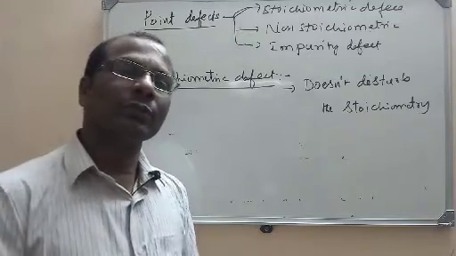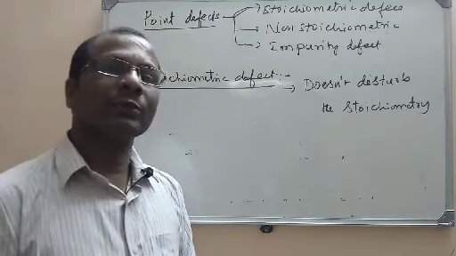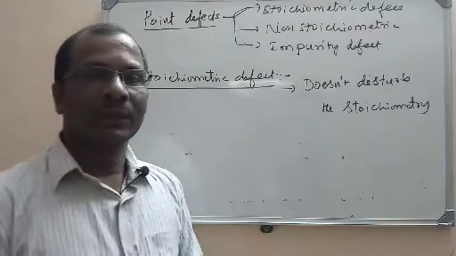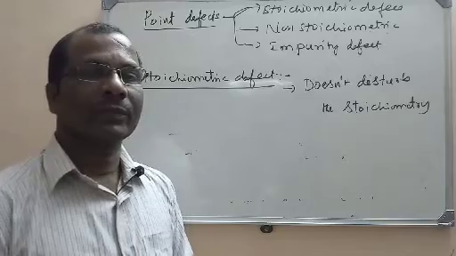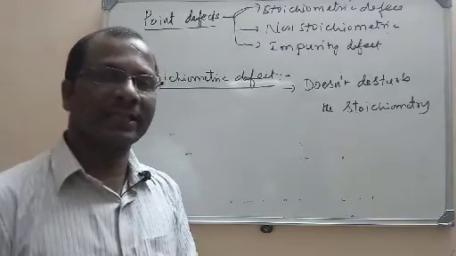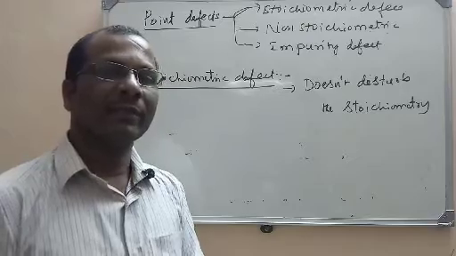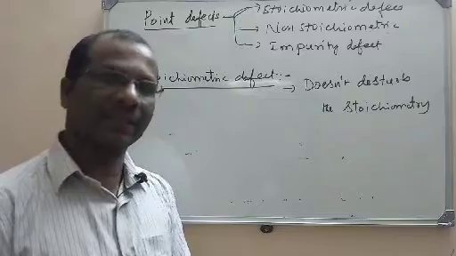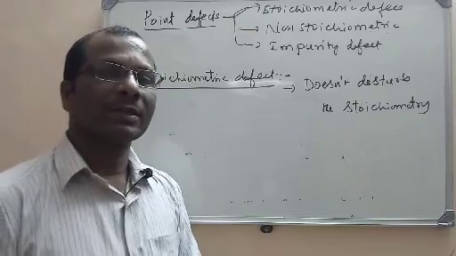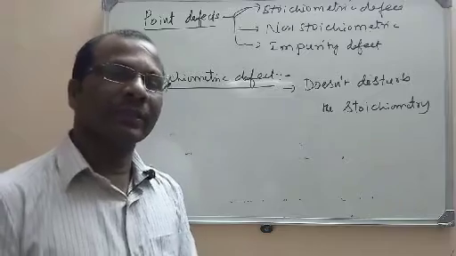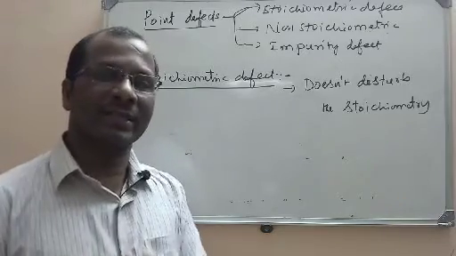Now, due to the defect, 2 sodium ions and 2 chloride ions are missed from that crystal, so that the number of sodium ions is now 8 and the number of chloride ions is 8. Why? Because of the point defect, some of the points are missed here. Now 8 sodium ions and 8 chloride ions are left.